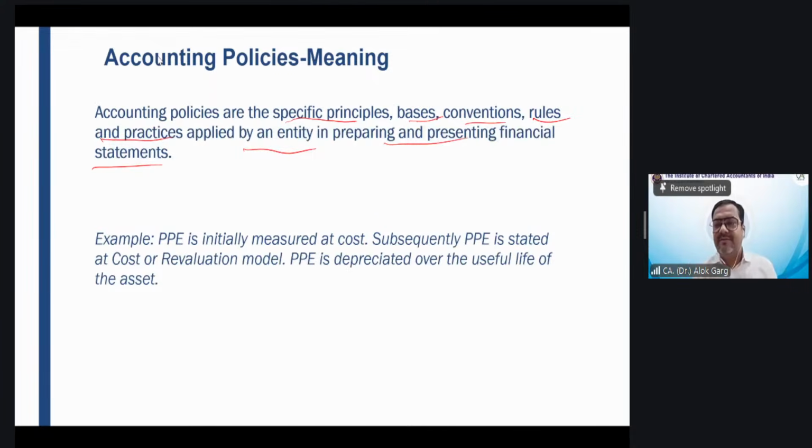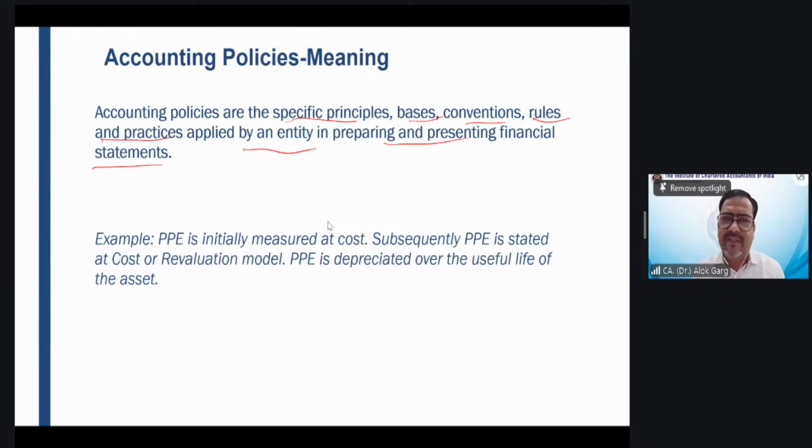So how to do it? What to do is a policy. How to do is an estimate, right? So how to do means, for example, depreciate over the useful life. How to charge the depreciation over the useful life. But what to do? Depreciate, right? Depreciation over the useful life. But how? So first, what to do is depreciate. But how? Over the useful life. Is that clear? So depreciation is an estimate, fair value is an estimate, recoverable amount is an estimate. Friends, is that clear?